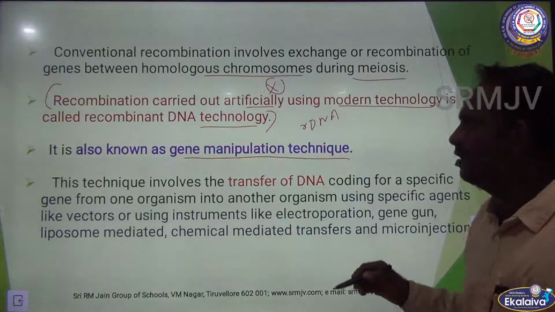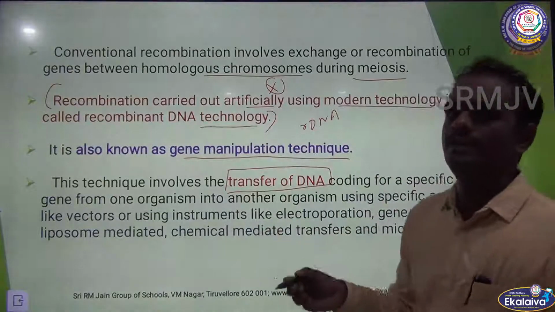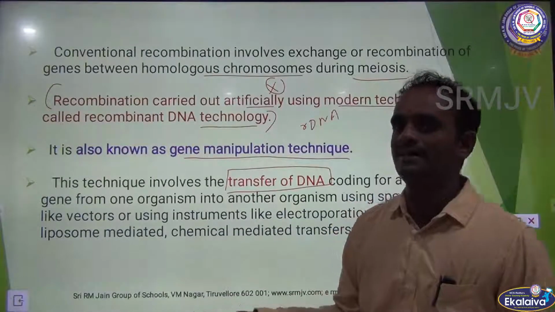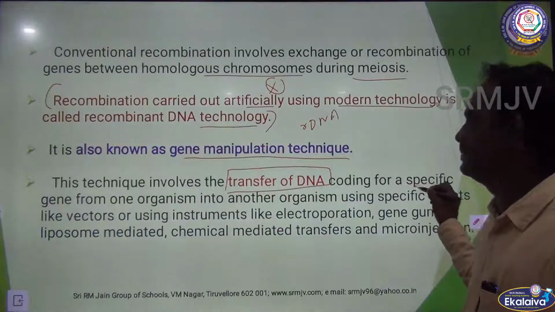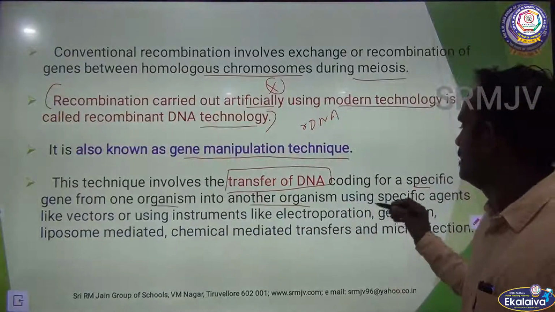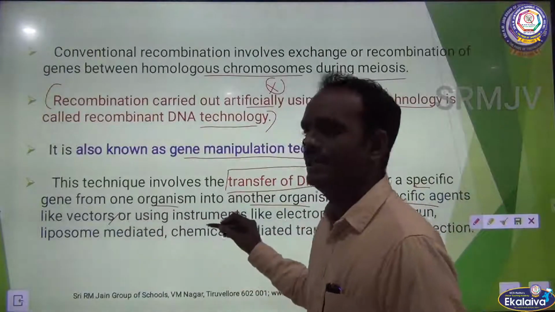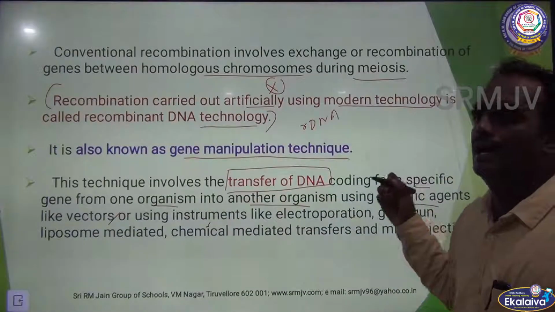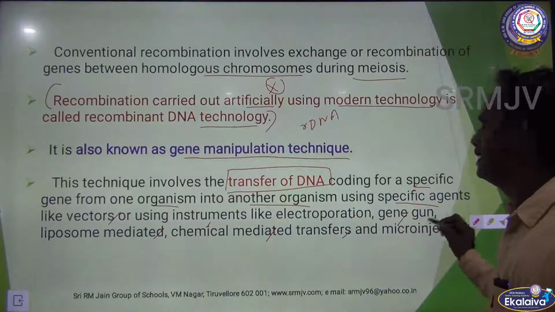This technique involves the transfer of DNA, very important, transfer of DNA from donor to recipient, from one organism to another organism, clear? So, this technique involves transfer of DNA coding for a specific gene from one organism into another organism using specific agents like vectors or using instruments like electroporation or gene gun, liposome mediated or chemical mediated transfer and micro injection.